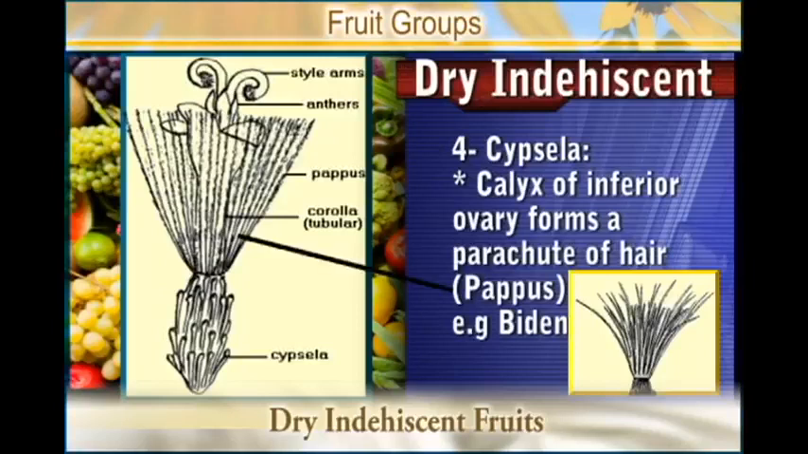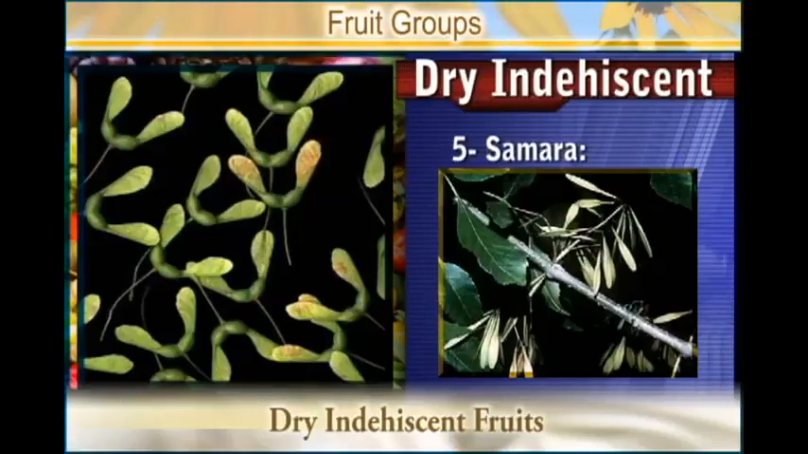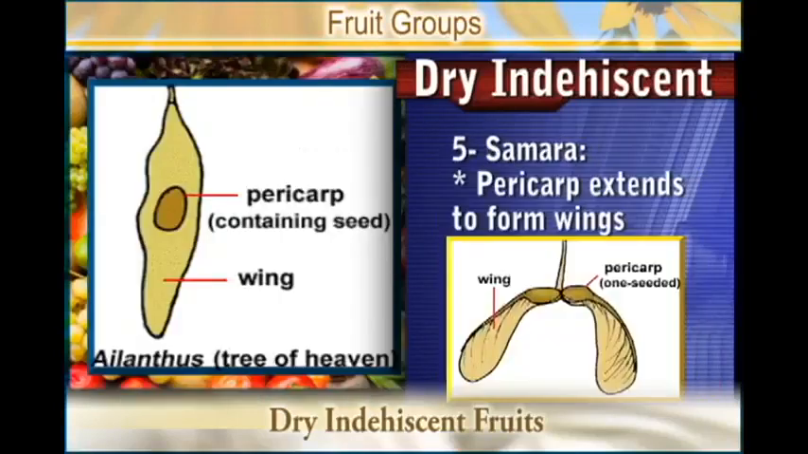And the last one which we are going to discuss today is the samara. For the samara, the pericarp extends to form a wing. We can find this in Pterocarpus. It's a type of fruit whereby the pericarp just extends and forms a wing.